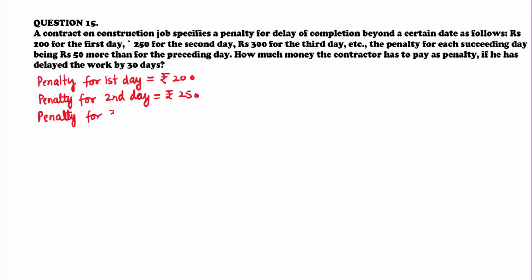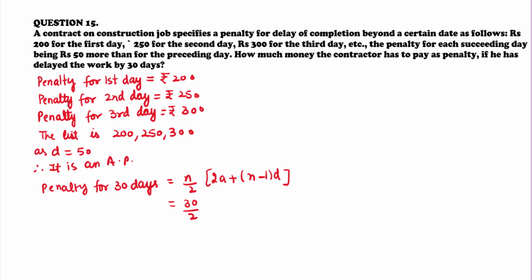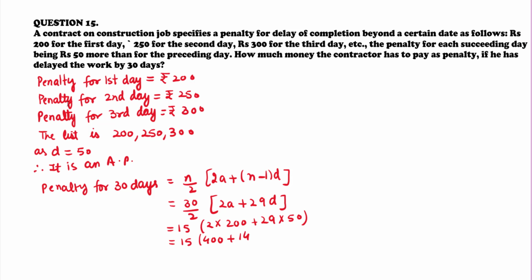So the sequence is 200, 250, 300 and so on. So what is the common difference? Common difference is 50 here. Therefore, we can say it is an AP. So what is penalty for 30 days? It is equal to N by 2 into 2A plus N minus 1 into D. That is equal to 30 upon 2 into 2A plus 29D. That implies 15 into 2 into 200 plus 29 into 50. That is equal to 15 into 400 plus 1450. That is equal to 15 into 1850. That is equal to 27,750. So this is the penalty for 30 days.